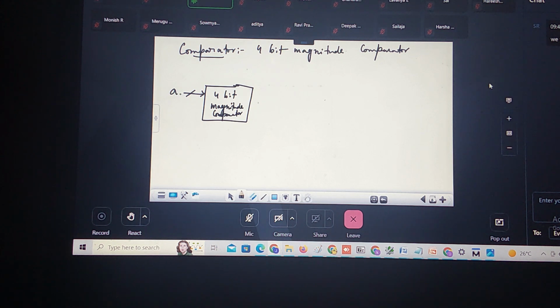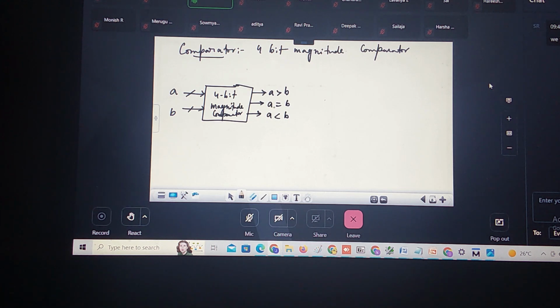Like this is A0, A1, A2, A3 if I'm talking about 4-bit. Again, this is B0, B1, B2, B3. The outputs of this: you can write A is greater than B, A is less than B, and A is equal to B.